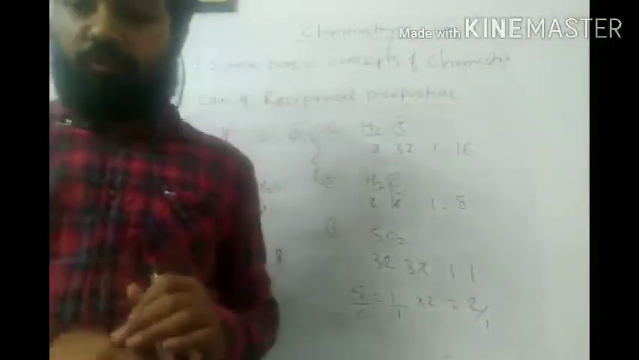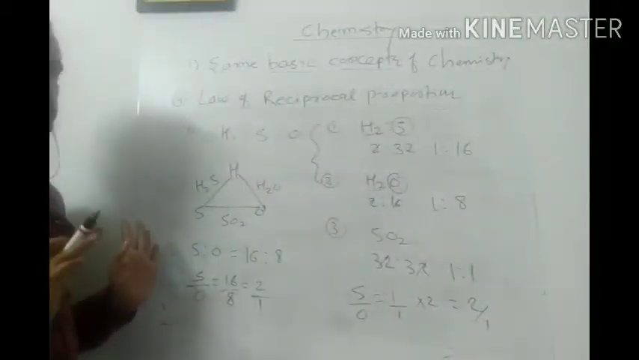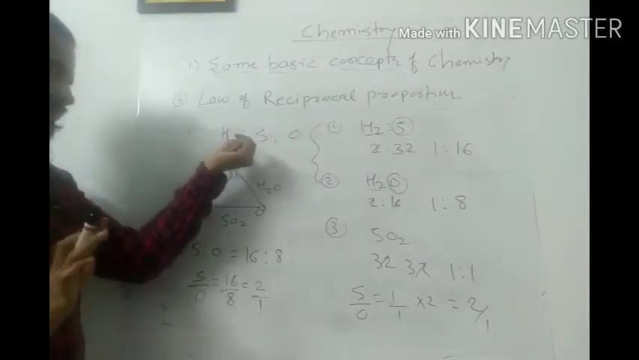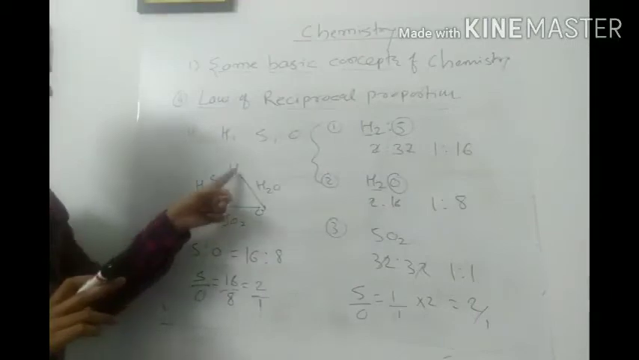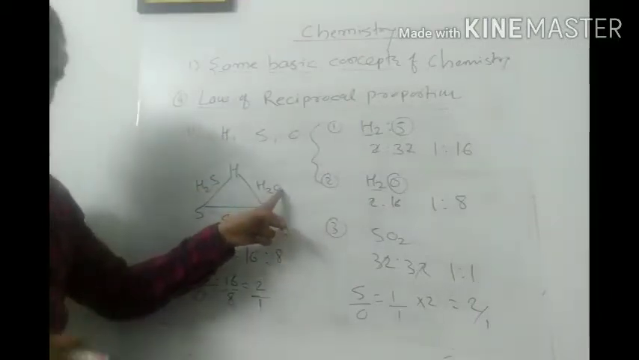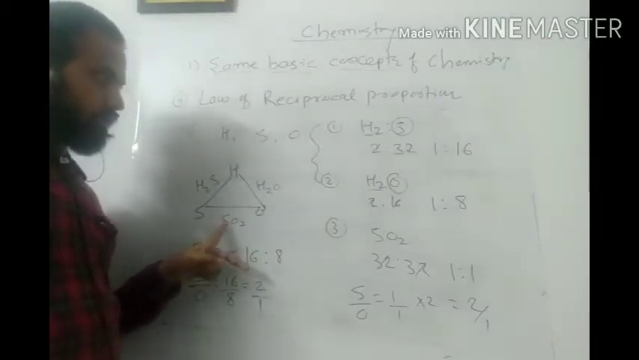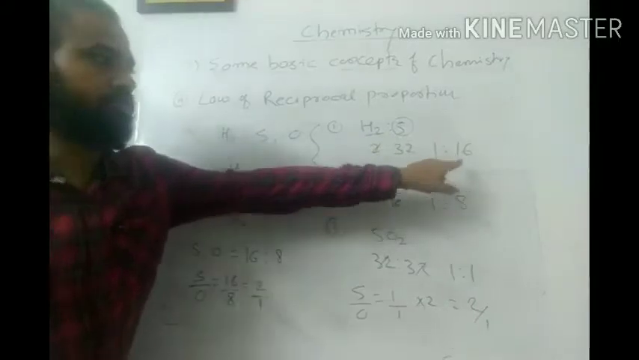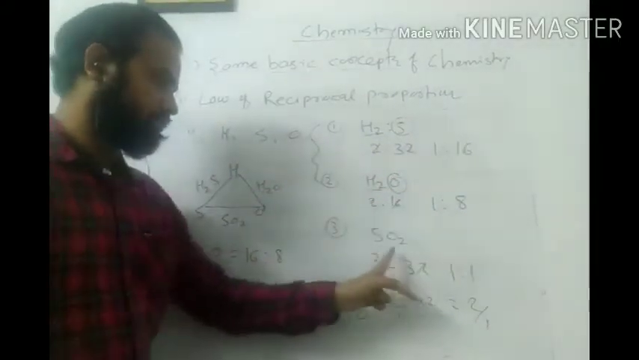We will take one more example to understand this law. I will explain this example again. Three elements I am going to combine: hydrogen, sulfur and oxygen. When hydrogen combines with sulfur, I will get H2S. Hydrogen combined with oxygen, I will get H2O. Then sulfur combined with oxygen, I will get SO2. Now I am going to write the ratios. Hydrogen to sulfur is 1 is to 16. Hydrogen to oxygen is 1 is to 8, and sulfur to oxygen is 1 is to 1.